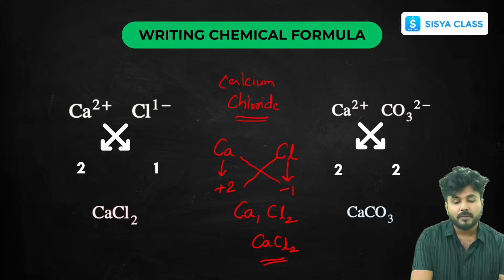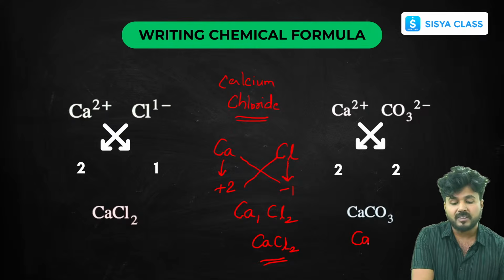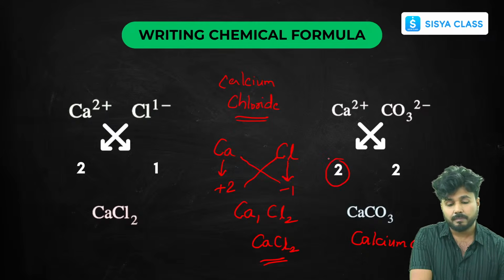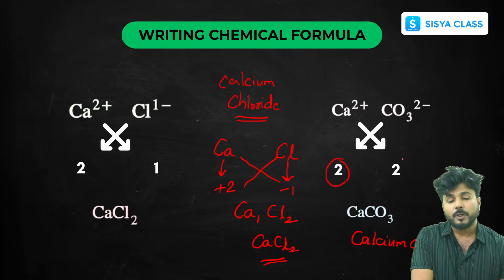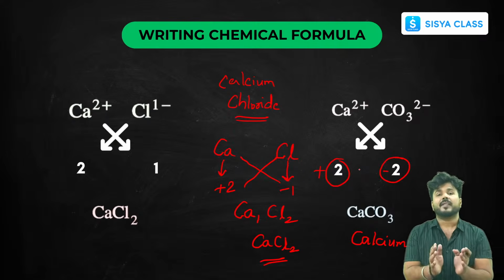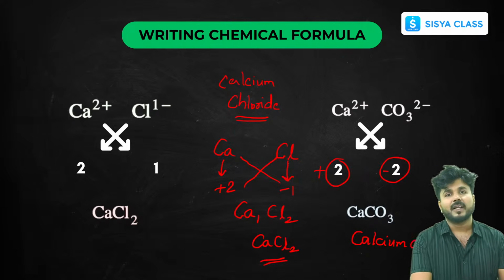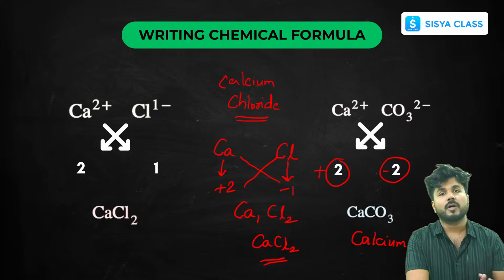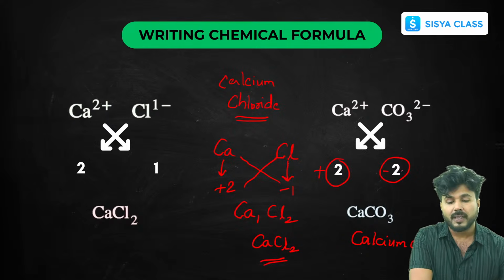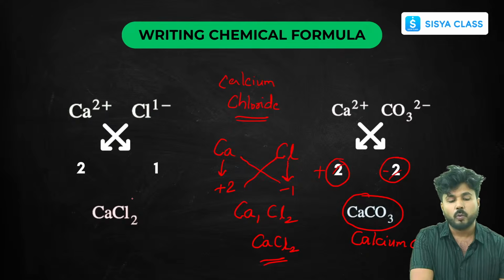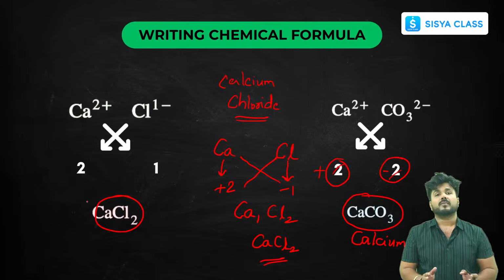Now another one for you, calcium carbonate. Here you can see calcium again has valency 2 and the carbonate also has valency 2. The positive and negative charges cancel each other, so we don't take that into account while writing the chemical formula, since it's a neutral compound. So these two cancel each other, and there comes the formula CaCO3. So these two are examples of how chemical formulas are formed.